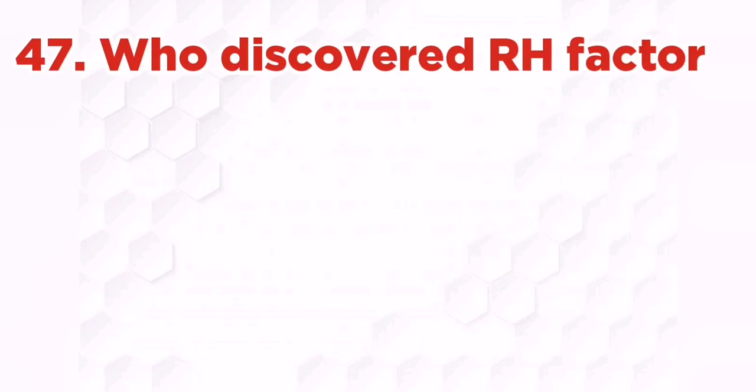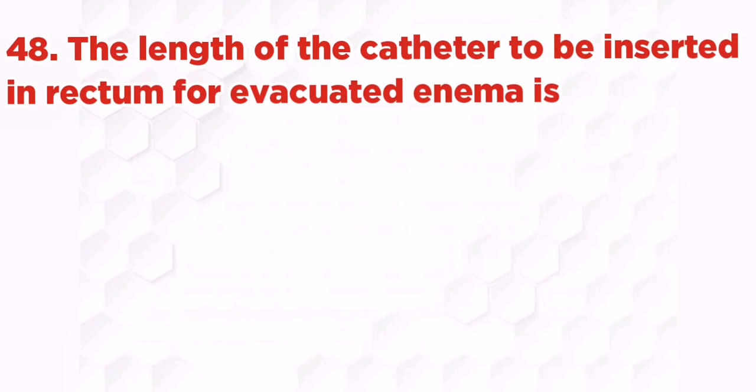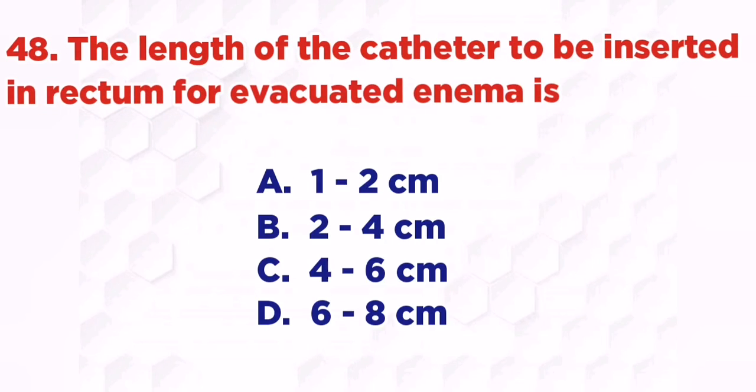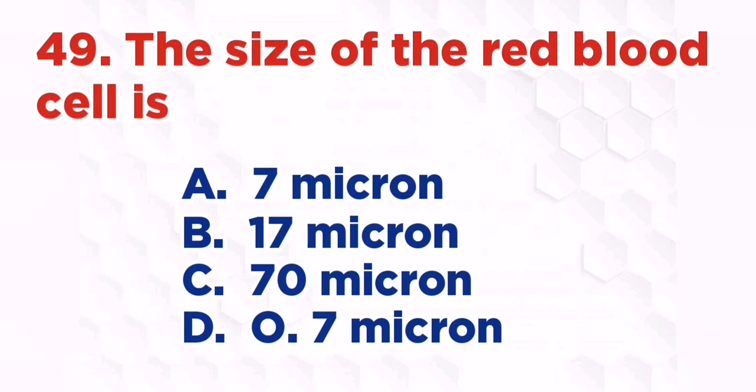Stercobilin. Who discovered Rh factor? A. Alexander, B. Fleming, C. Landsteiner, D. Marconi. The right answer is C. Landsteiner. The length of the rectal catheter to be inserted into the rectum for evacuant enema is: A. 1 to 2 cm, B. 2 to 4 cm, C. 4 to 6 cm, D. 6 to 8 cm. The right answer is D. 6 to 8 cm. The size of the red blood cell is: A. 7 micron, B. 17 micron, C. 70 micron, D. 0.7 micron. The right answer is A.